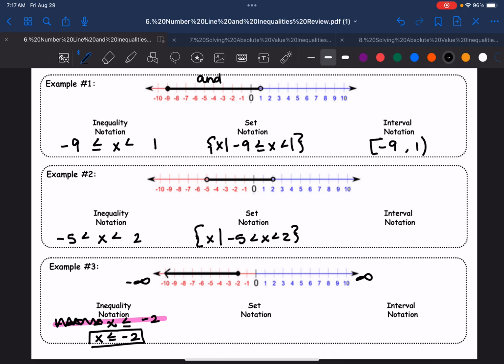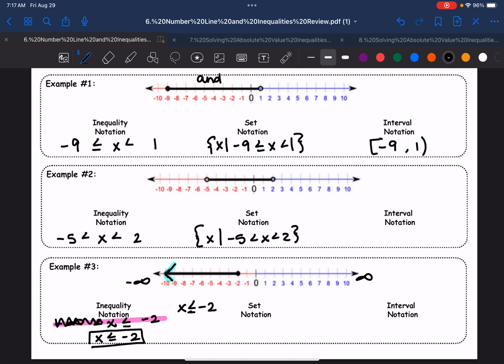The other way to look at this is to look at this number line. Do we see that the arrow is pointing this way? So when I see this -2, I know I'm going to have a -2. And x will always go first, even if there's just one number, x goes in the front. And notice I have my arrow pointing this way, like we agreed. Well, that's the symbol that I'm going to use. So your arrow mirrors the symbol. Do you see that it's the same shape? So the arrow's open that way, which means it's pointing towards x. Then this is also going to point towards x, and we're going to do "or equal to" and put a line underneath it.